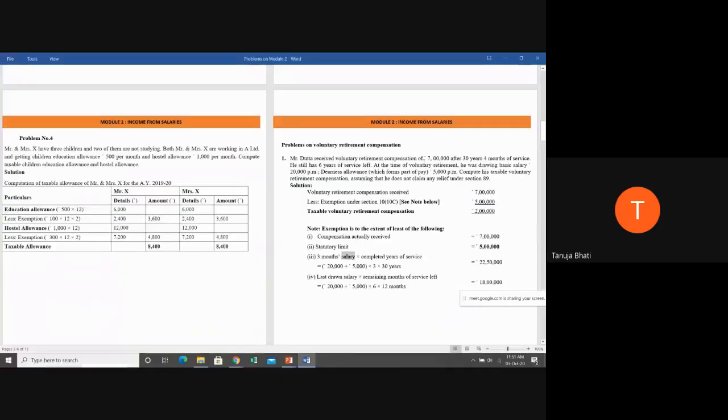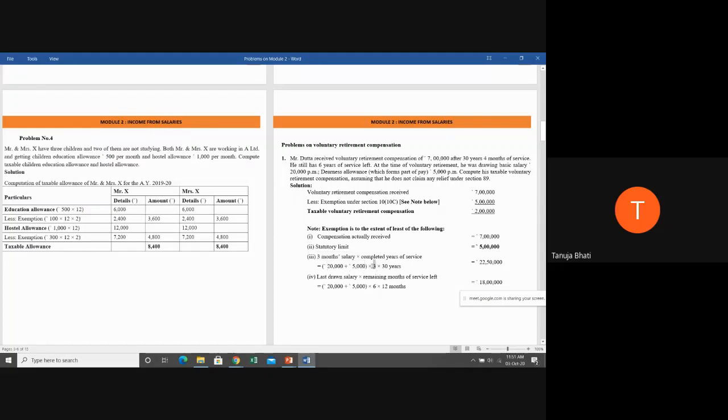Now, do we have basic here? Yes, we have basic, that is 20,000 per month. Do we have dearness? Yes, 5,000 per month. So if it is per month, we require the salary for 3 months. And commission, since nothing is mentioned, we will not take it since no information about commission is given in the problem. So 20,000 plus 5,000 into 3.